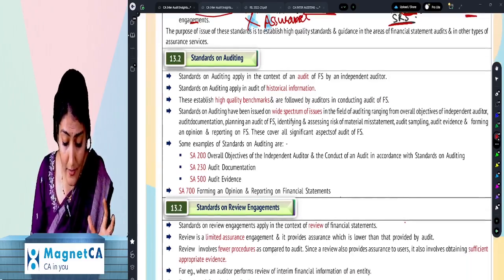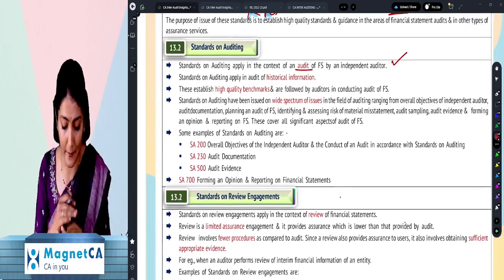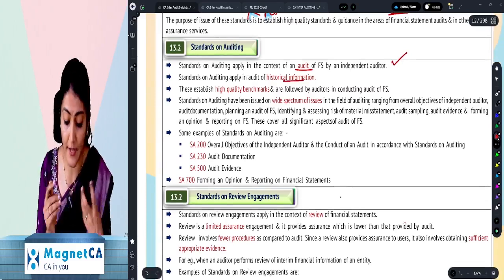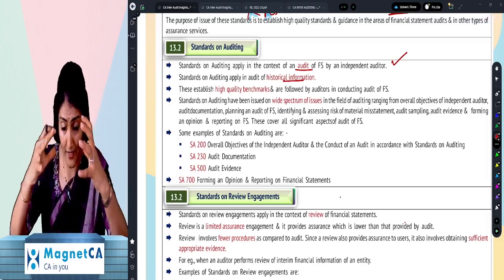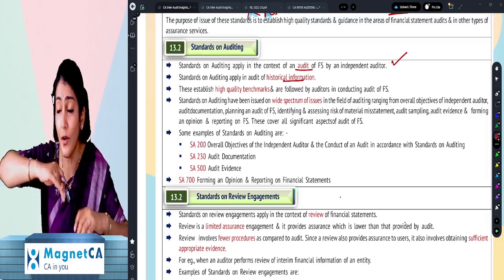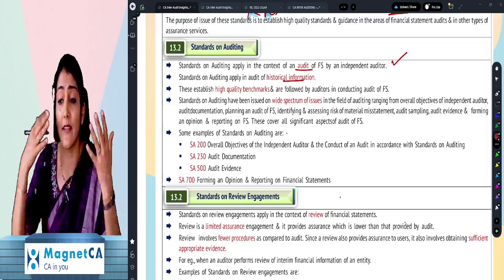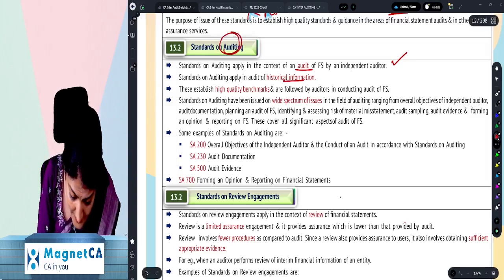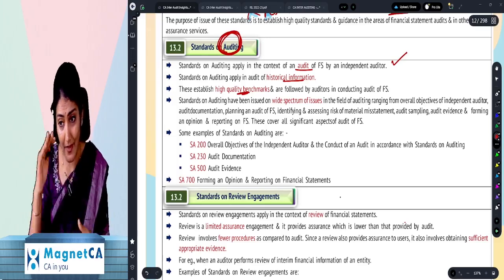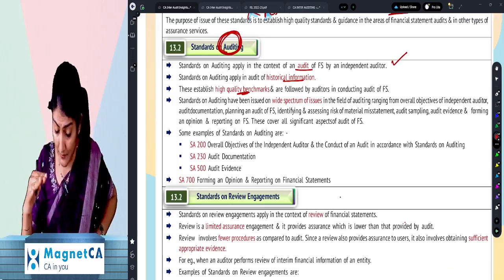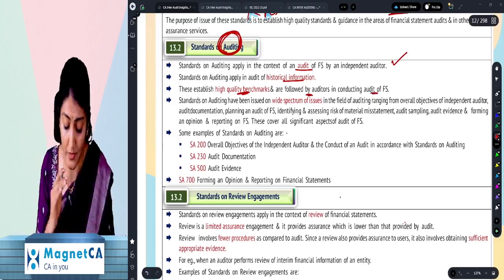Okay, first one, standards on auditing, right? Apply in the context of audit of financial statements by an independent auditor, audit of historical financial information, right? Obviously, standard means there is a uniformity, isn't it? It's a standard. That means there are 1,000 chartered accountants, CA firms, they all don't do the audit as they wish. Right? They have the auditing standards to be followed. So when there is a standard, that means there is a benchmark. And then there is a particular uniformity, standardization. Right? So these standards establish the high quality benchmarks which are to be followed by the auditor.